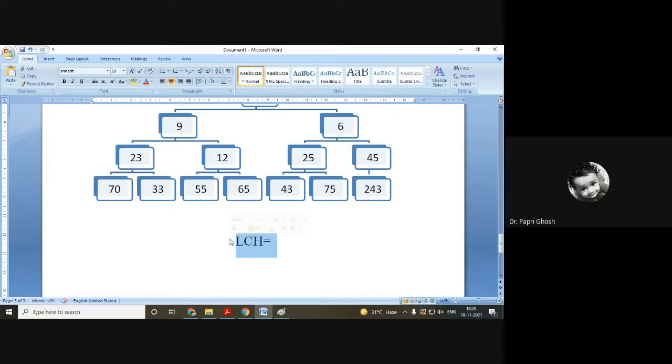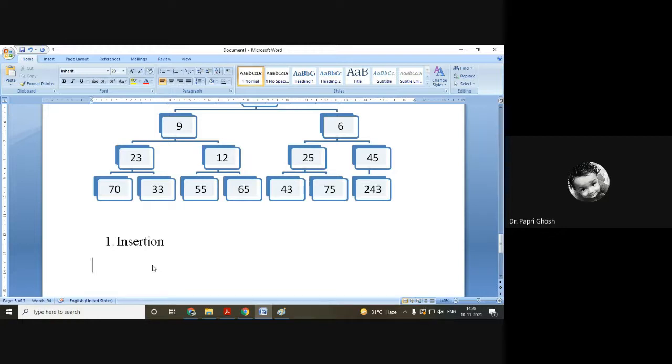After the construction of the min heap, there are operations: one is insertion, one is deletion. Searching is very easy, so I'm not going to cover the searching portion for the heap. Now I'm coming to the insertion and deletion part. Let us discuss insertion first.